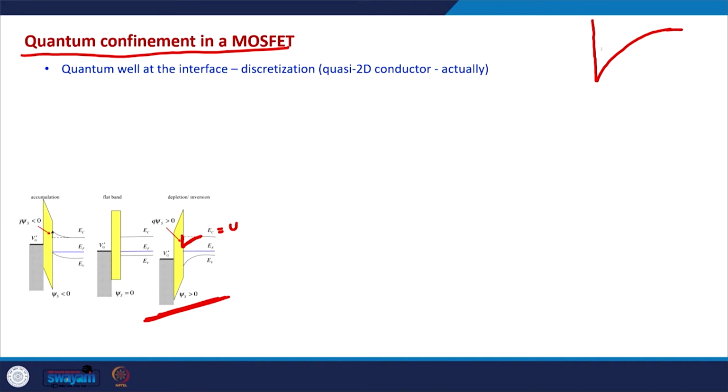Most of the electrons stay in this kind of potential profile in MOSFETs, even in bulk MOSFETs. This happens at the interface of the oxide and the semiconductor.